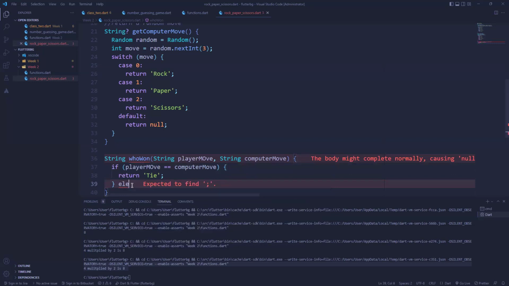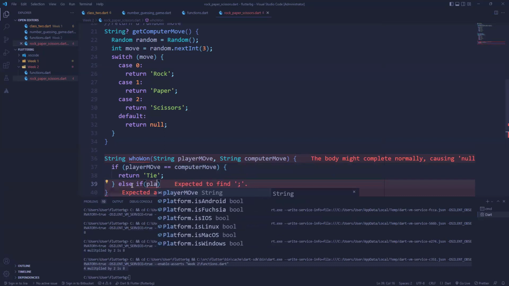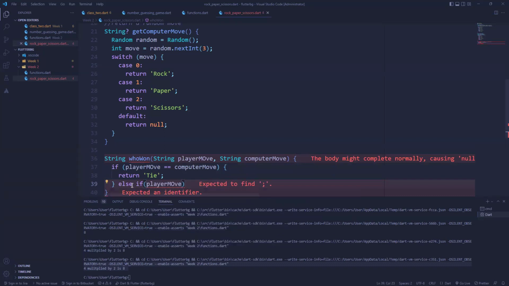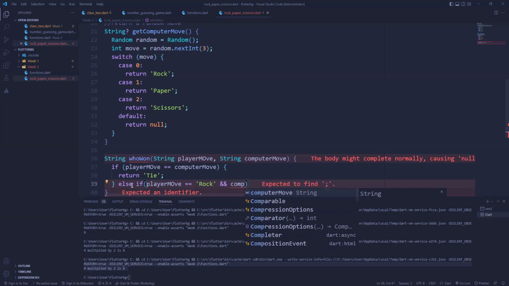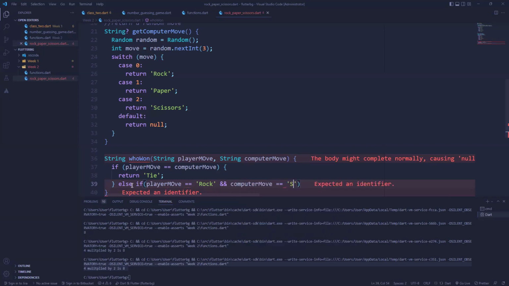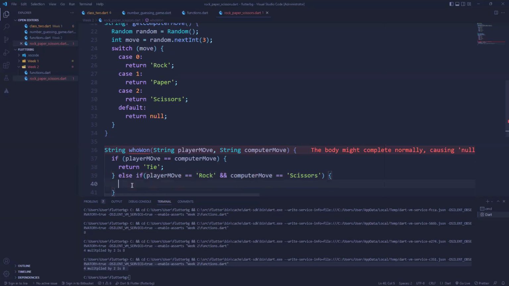Another thing we'll check is else if the player move, right, is rock, so that means the player actually chose rock, right? And the computer move is scissors. So what happens? If player chooses rock and computer chooses scissors, it actually means that the player won. So we'll say return you win.